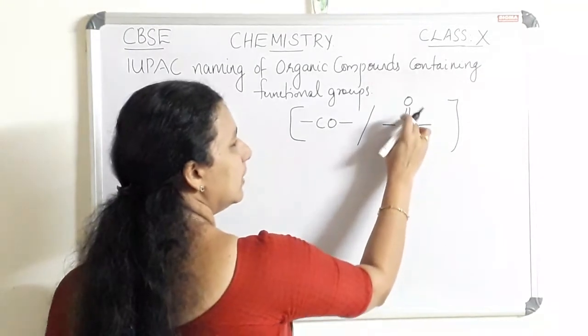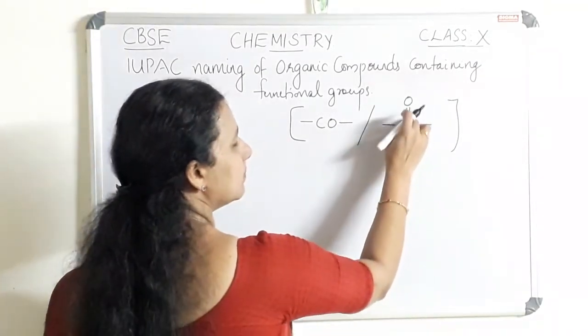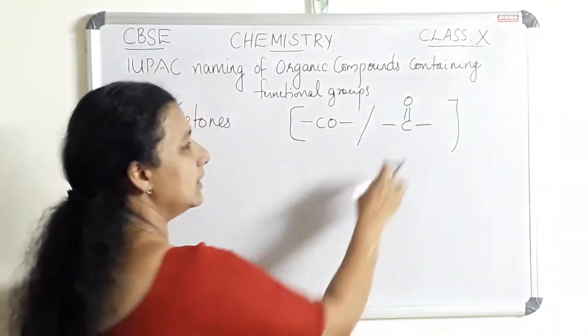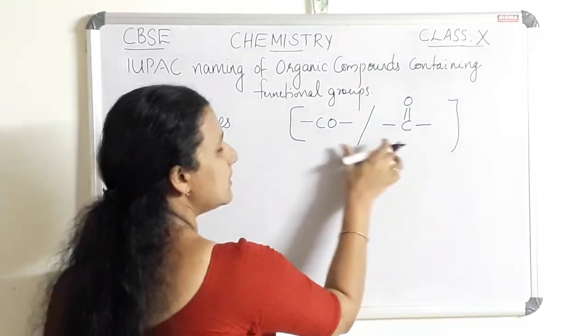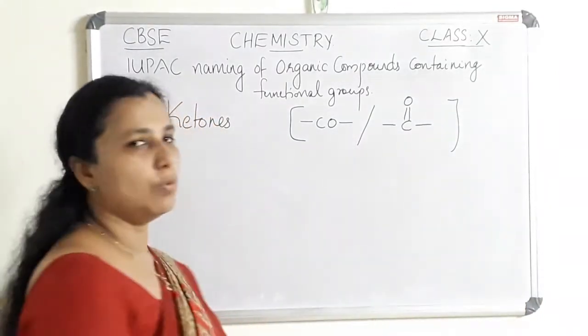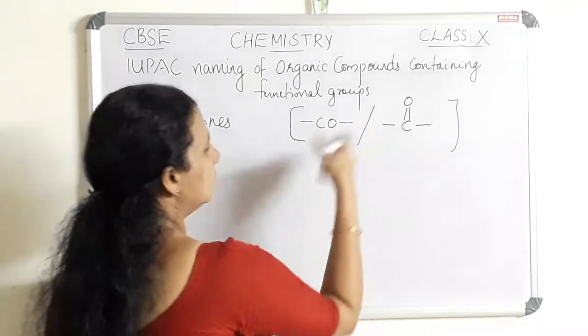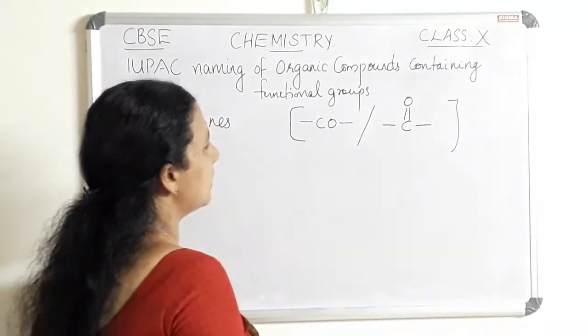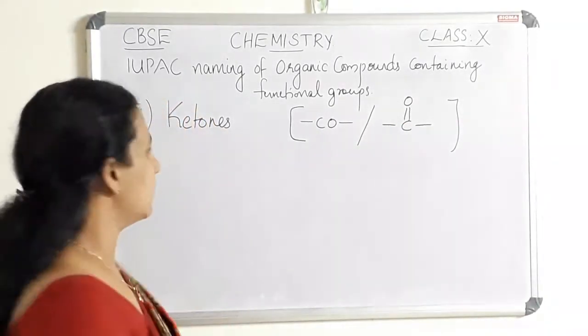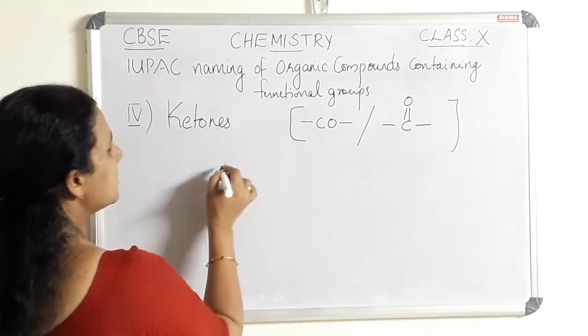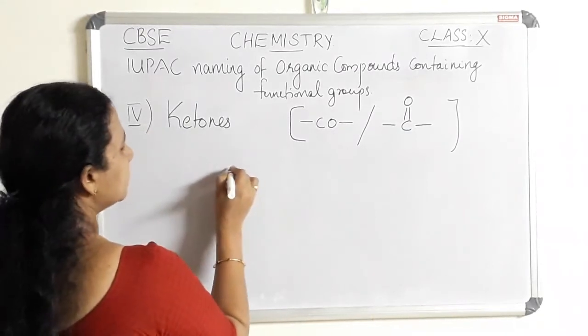In this case we can show all the bonds between carbon and oxygen. So either one of these two can be used as the functional group of ketones. The first compound can be written as,